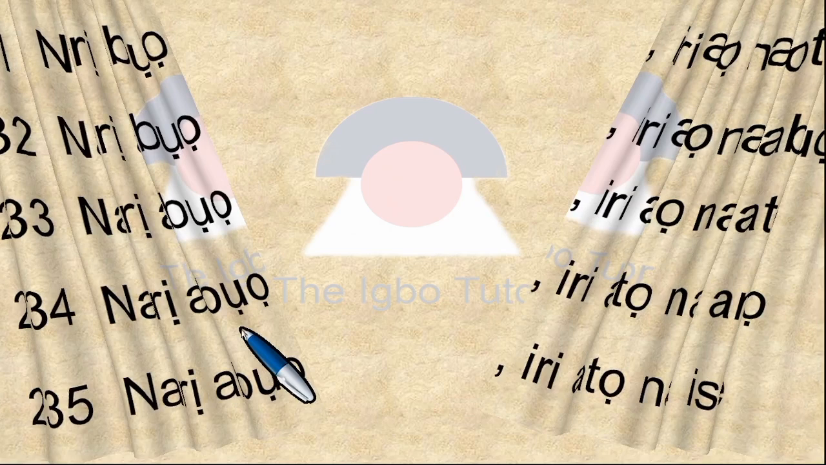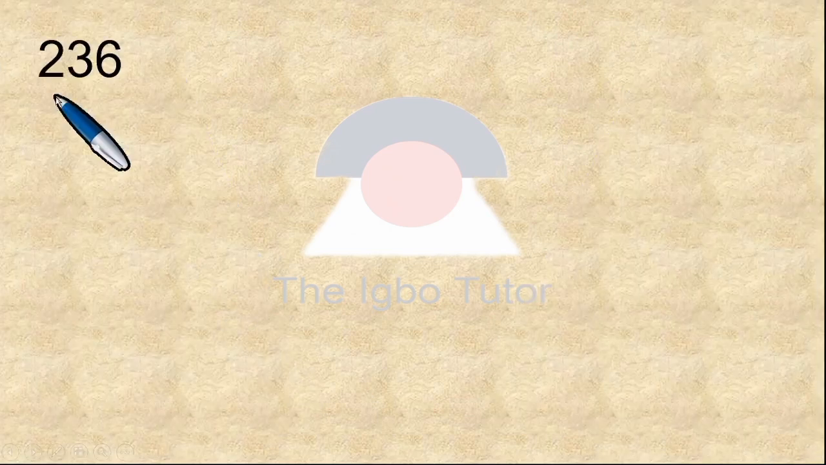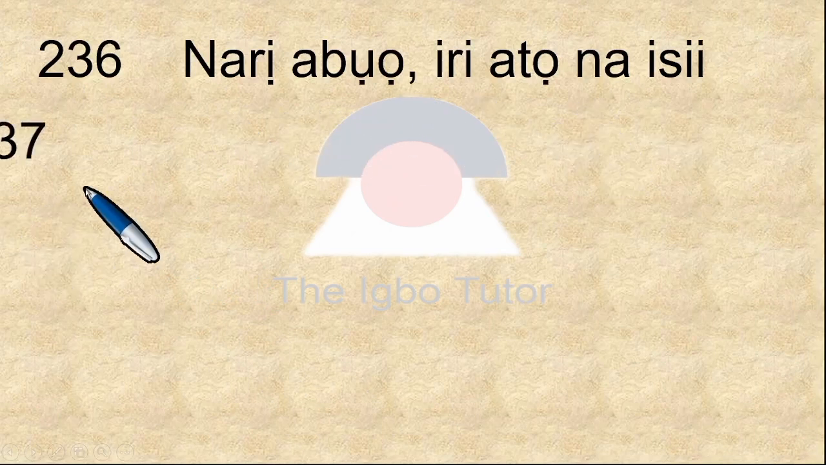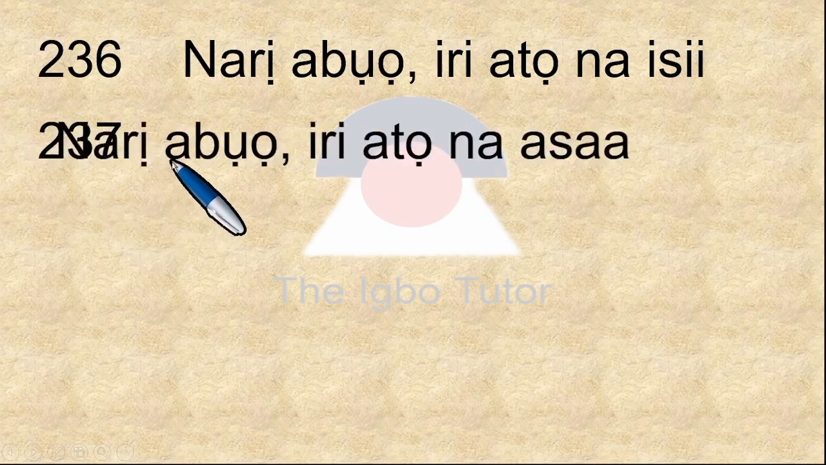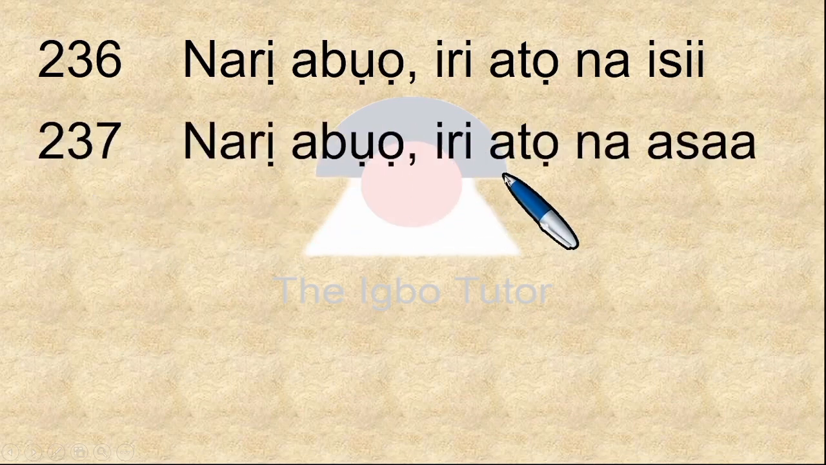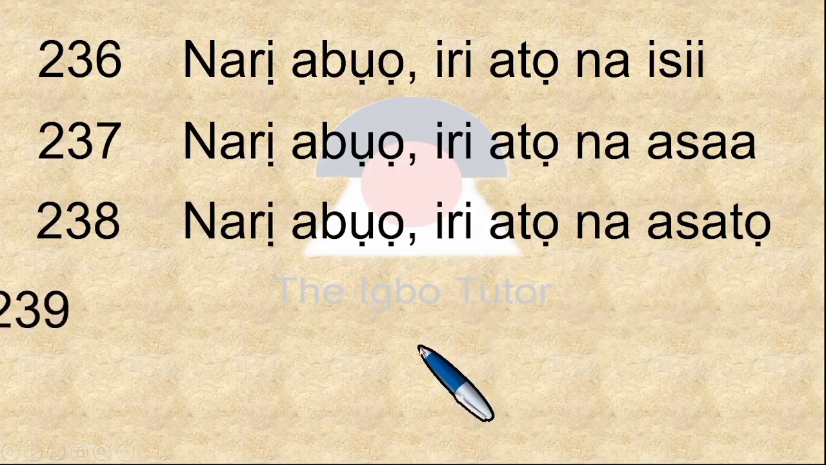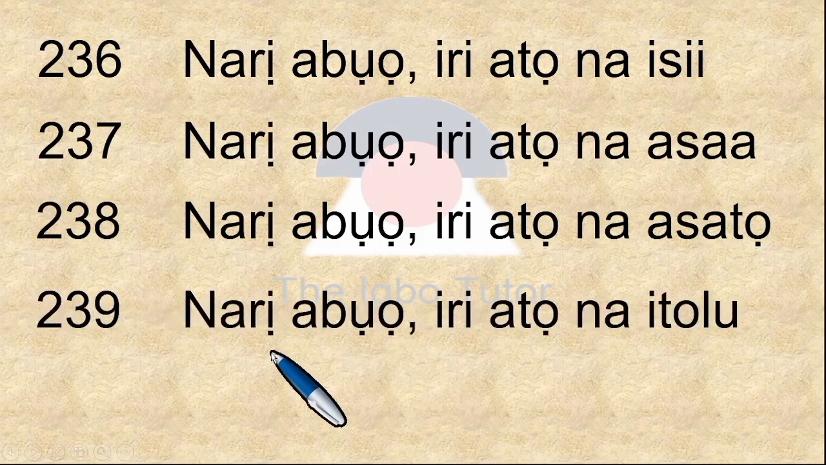Move to the next page. And what do we have here? 236, which means narị abụọ, iri atọ na isii. Move on. 237, meaning narị abụọ, iri atọ na asaa. We go on to 238, narị abụọ, iri atọ na asatọ. 239, we have narị abụọ, iri atọ na itoolu.